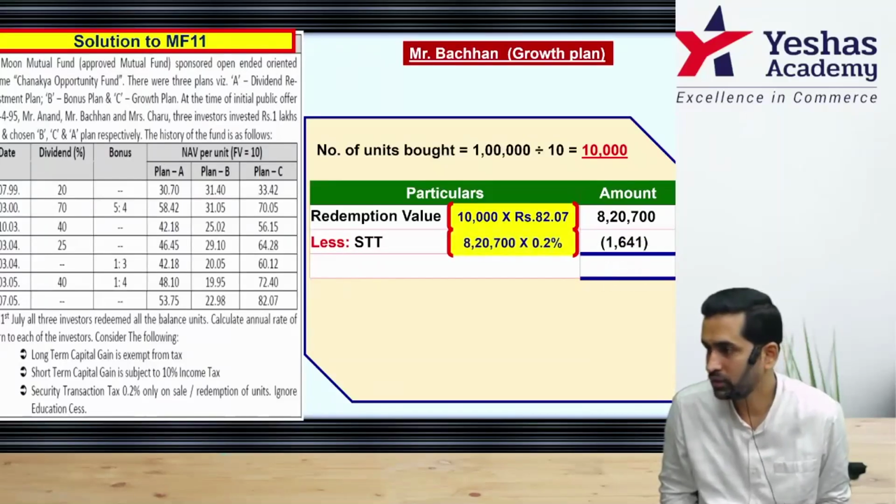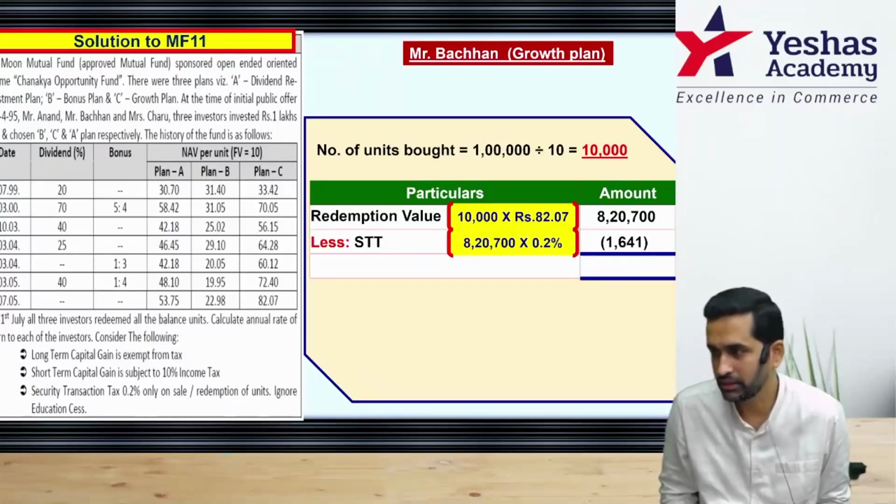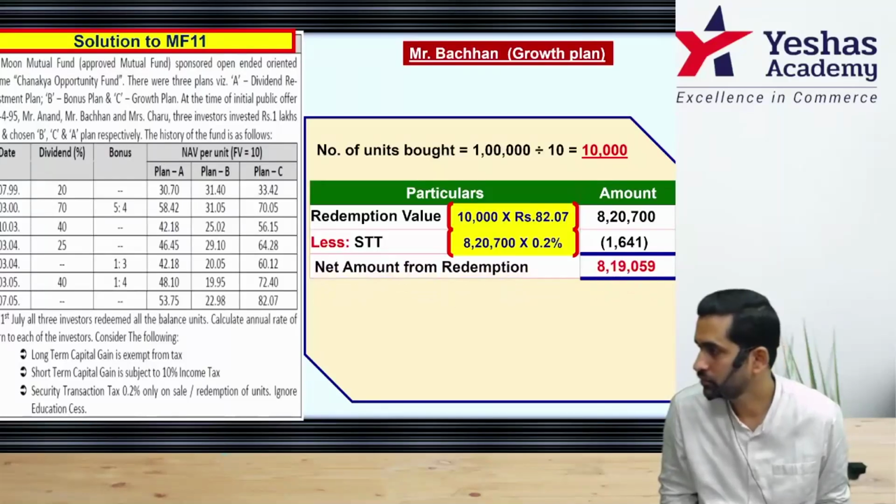That is on full sale consideration, 820,700 into, as per the question, 0.2%, which is 1641. No need to calculate any STCG because there is no purchase, sale, additional units, free units in between. So this is your net receipt on redemption.